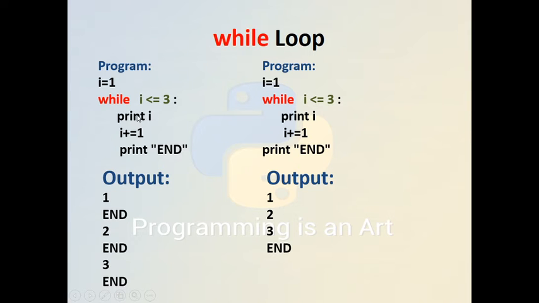So in the first program, there are three statements under the scope of the while loop, while in the second snippet only two statements fall under the while loop. That's why it continuously prints 1 and 2 and 3 and, while in this one, it prints 1 2 3 and then finally the end.